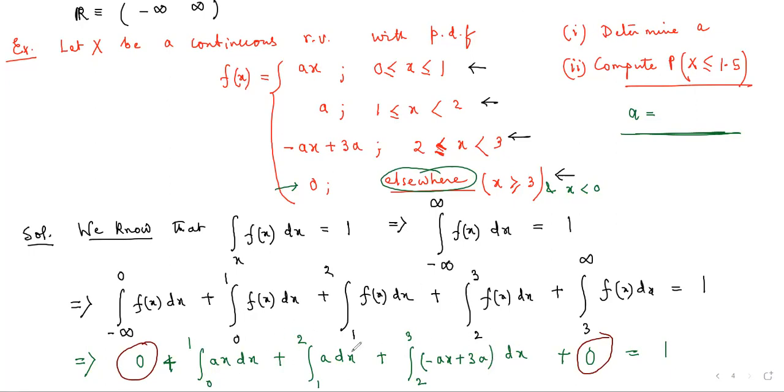And then your job is to integrate, put in the limits, and equate it to 1, because the total probability is 1, to find the value of a. So what value are you getting? And remember, this value has to be positive, because if a is negative, then the function will not be a valid function.